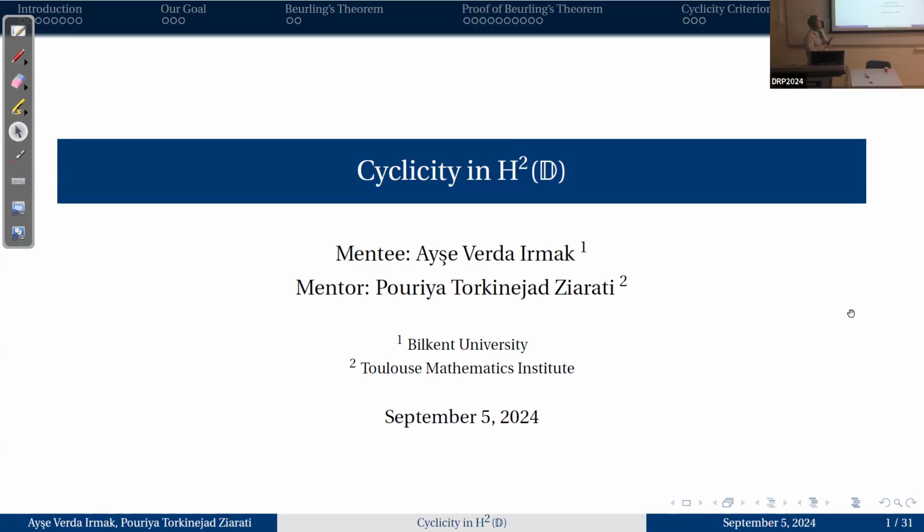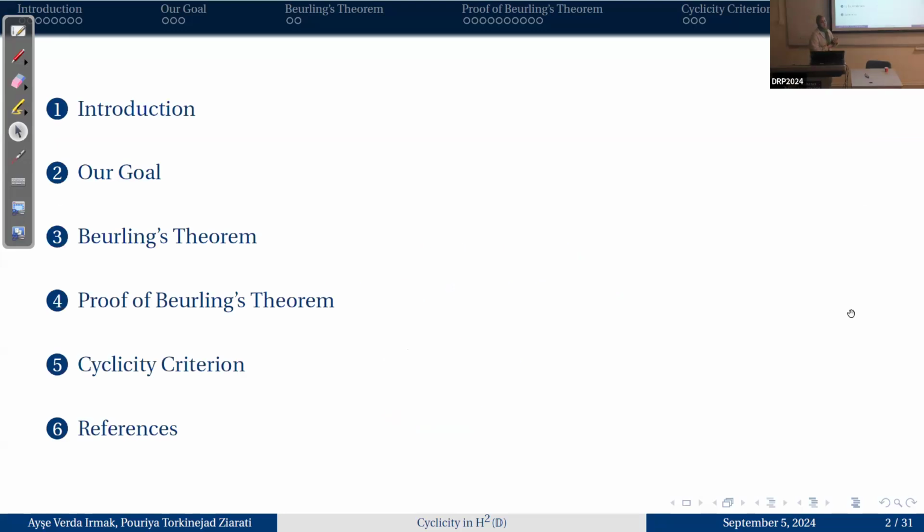And here is the outline for my presentation. First, I will give you an introduction, a preliminary section, and then I will state the goal of our research. And then I will introduce Beurling's theorem, and then we will prove the theorem. And then lastly, we will state the criterion for cyclicity definition of H2D. And then I will show you my references.